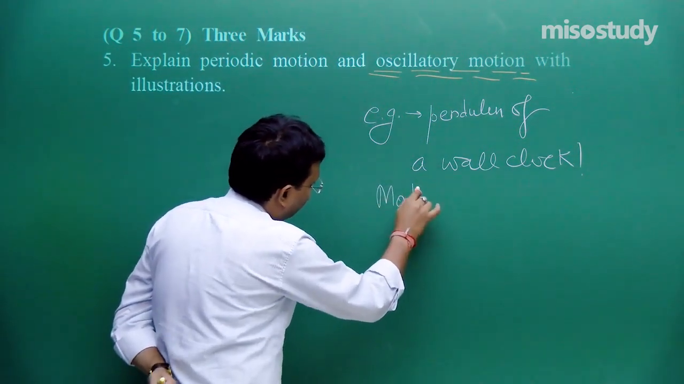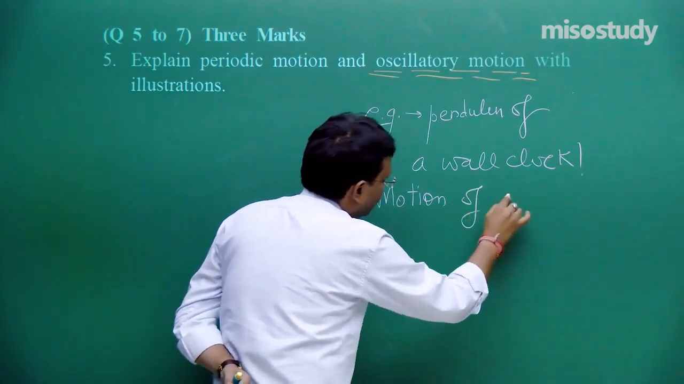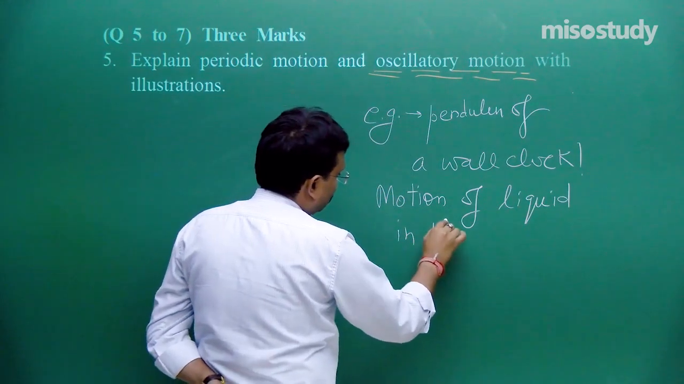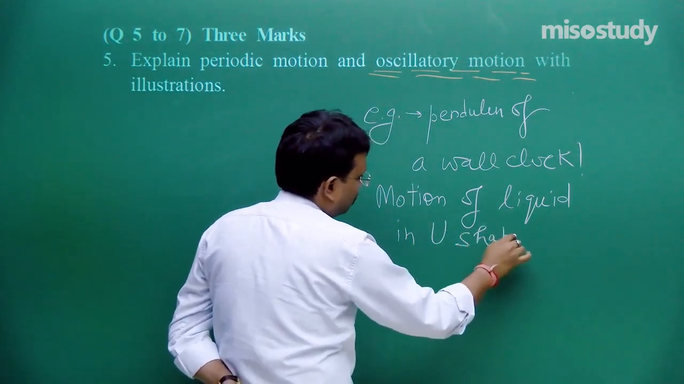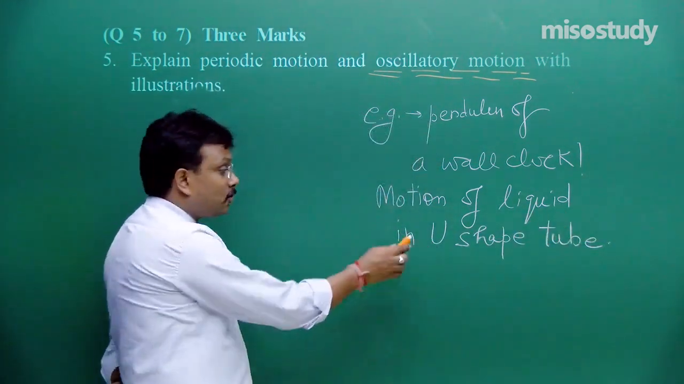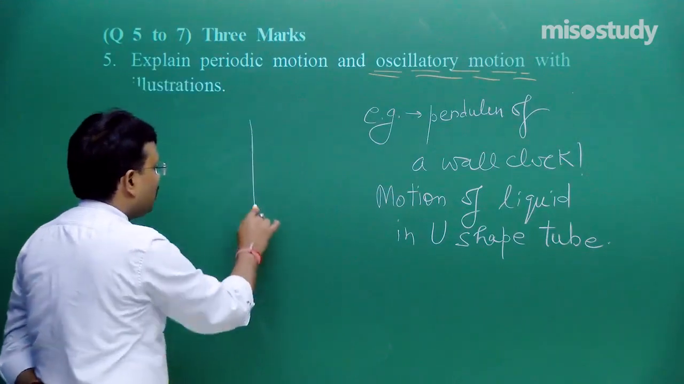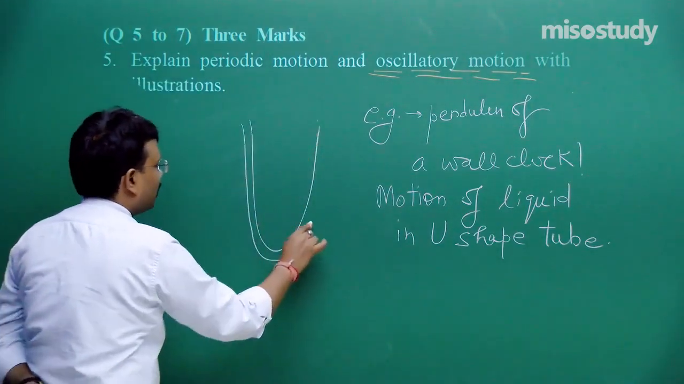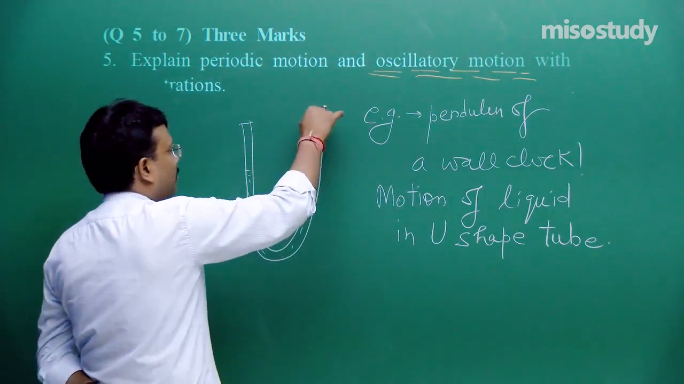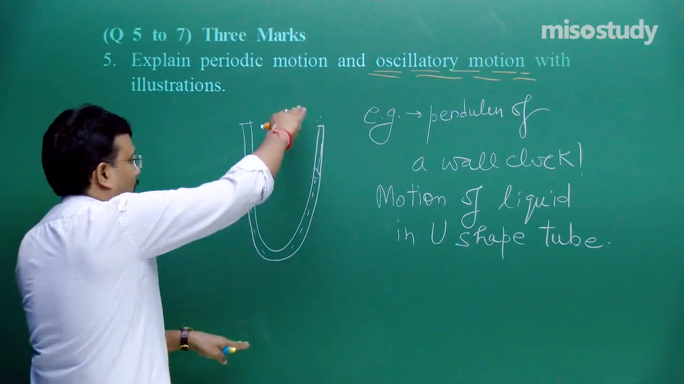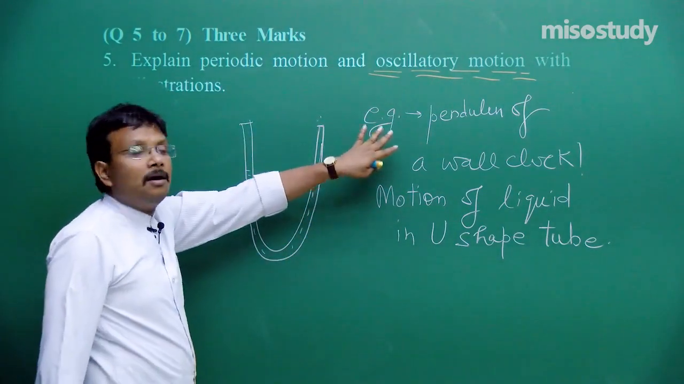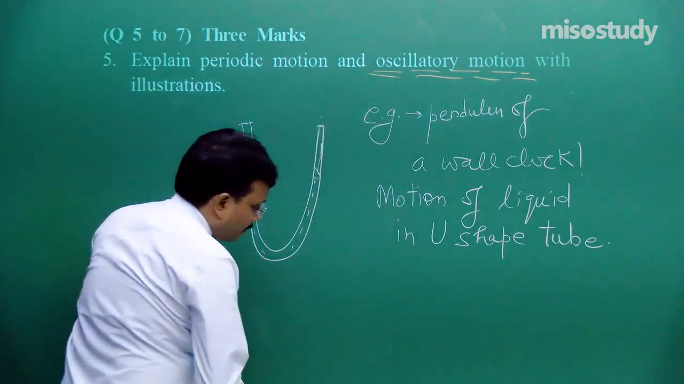Then motion of liquid in a U-shaped tube. Don't say it is YouTube, it is not youtube.com. It is a U-shaped tube. If I have a glass tube like this, and if I am filling some amount of liquid in this tube and then I am pushing this in, so this liquid will start oscillating like this, up down, that is the oscillatory motion. So this way you can mention these examples.